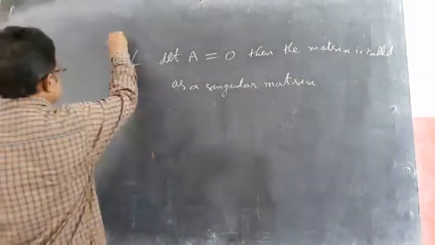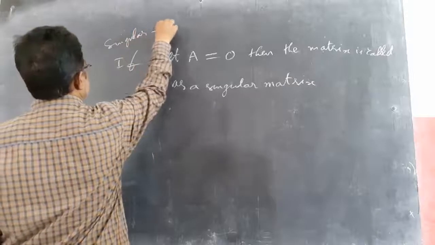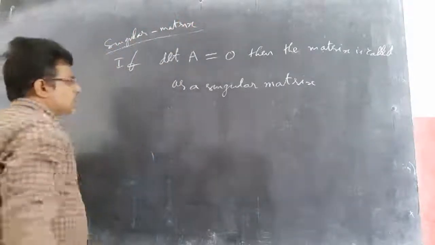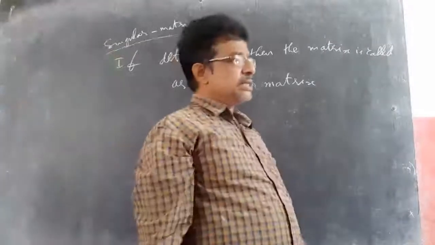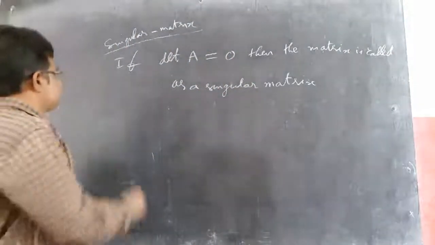We will discuss the small difference in singular and non-singular.